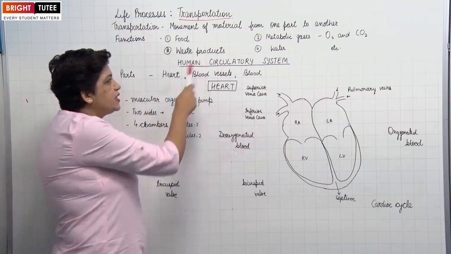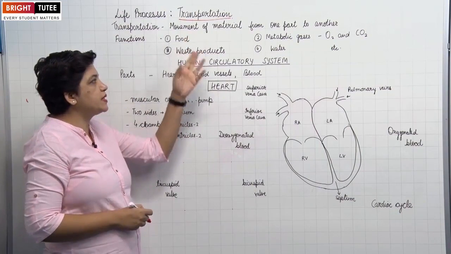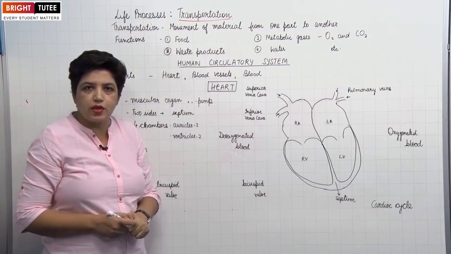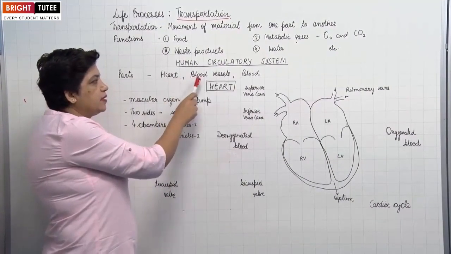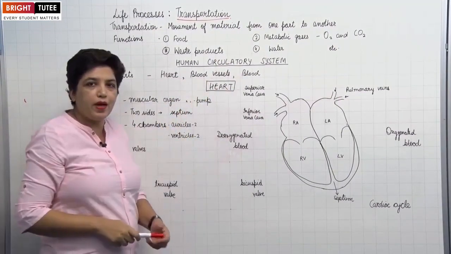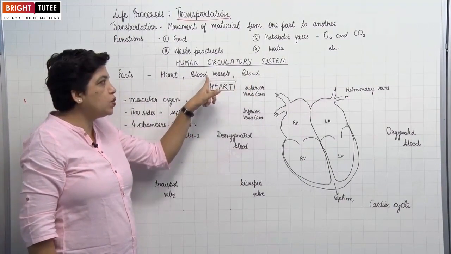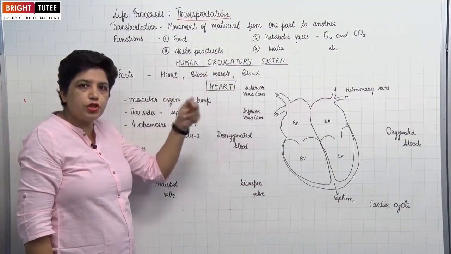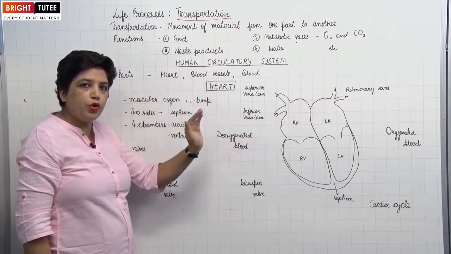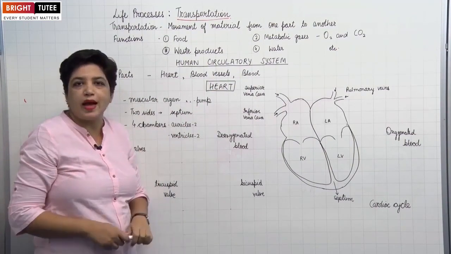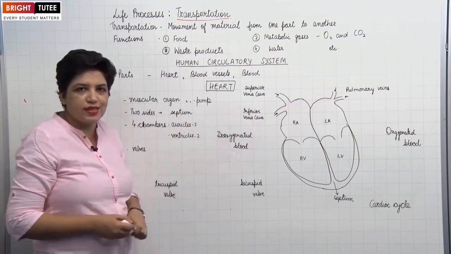Now, let us first study about the human circulatory system. The transportation system in humans is called the human circulatory system. The 3 main parts are the heart, blood vessels and the blood. The blood, which is a fluid connective tissue, flows inside the blood vessels, which are the tubes. For flow, we require a pump or a push, which is given to us by the pumping activity of the heart.